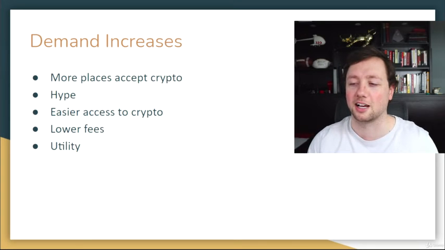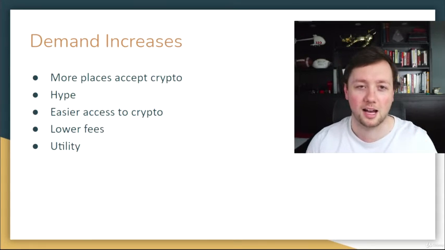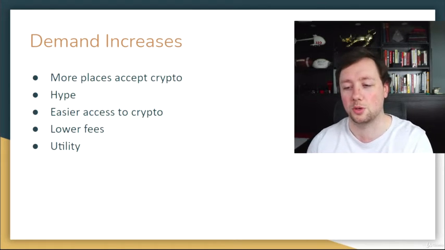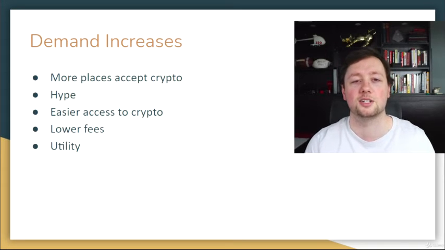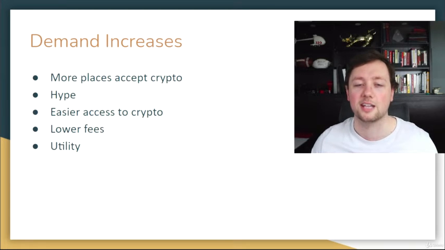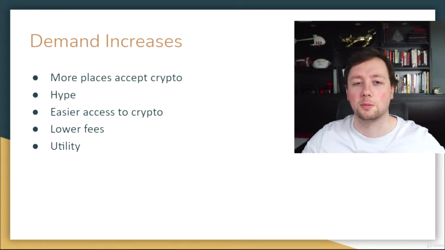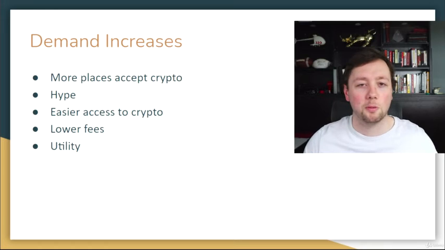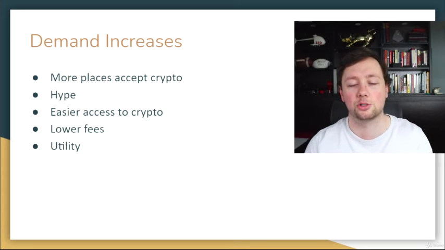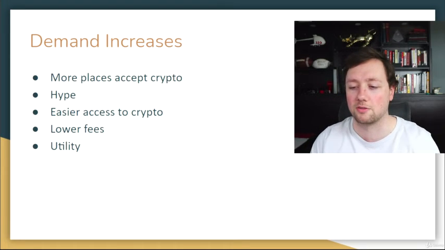The other thing that's driving a lot of the demand in cryptos right now is hype. You can see Elon Musk tweeting about Dogecoin a lot right now, and that is going to drive a lot of hype to very small coins, and that's going to drive the price up because a lot of people are trying to get into it just because Elon is tweeting about it. The third option is easier access to crypto. The easier it becomes to buy and sell crypto on your mobile device, the easier it is going to be for more and more people to get into it. And if the entire global population decided to get into cryptocurrency tomorrow and invest their money into it, that would drive the price to the moon for pretty much every cryptocurrency.